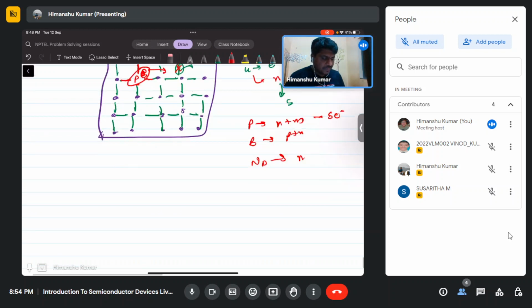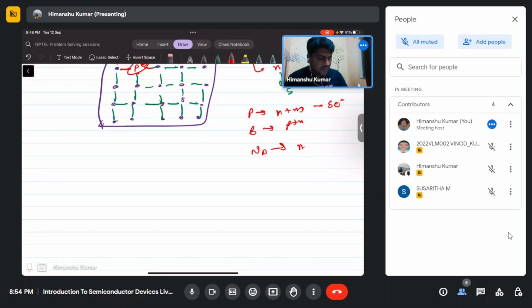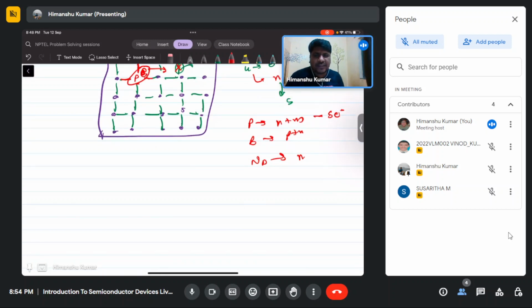Phosphorus atom at room temperature: this electron is not always free, it depends on temperature. If you draw the energy level diagram of the phosphorus atom, the binding energy comes out to something less than 25 milli electron volt.